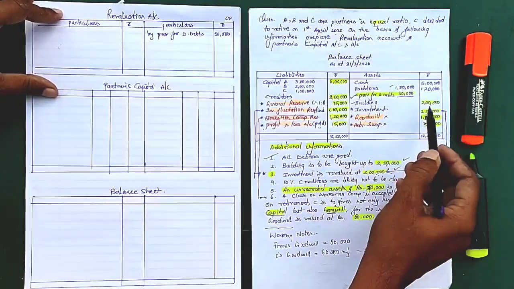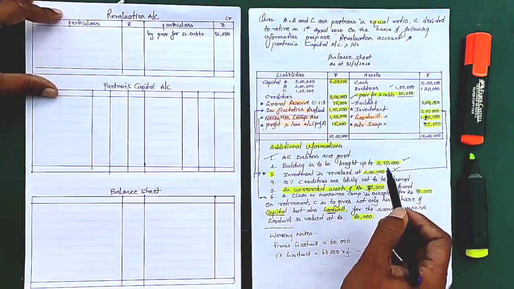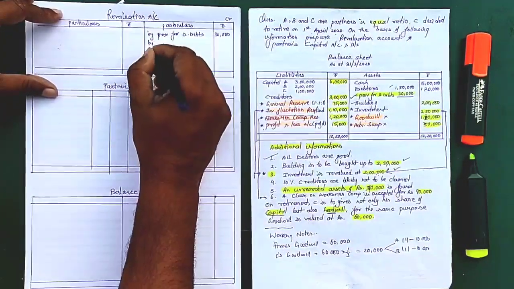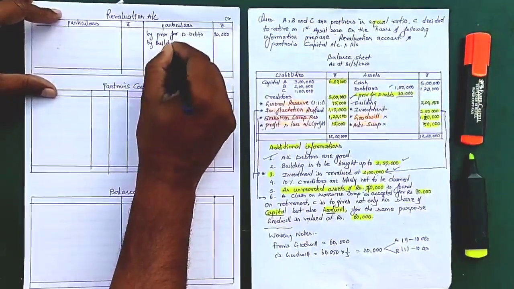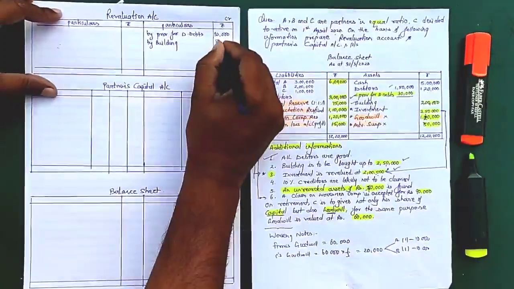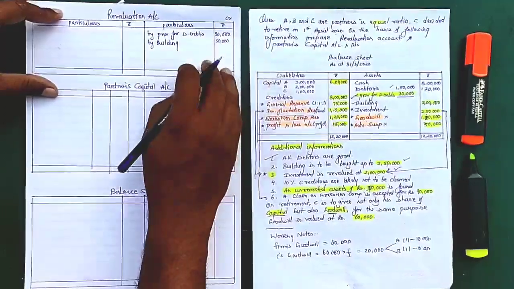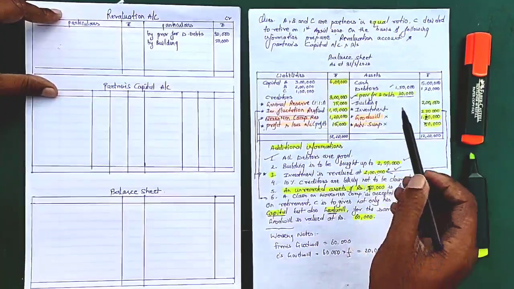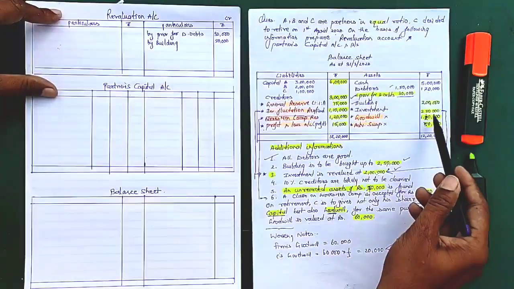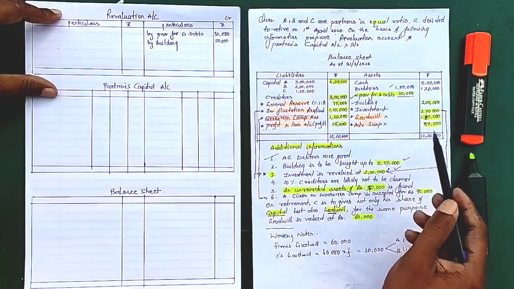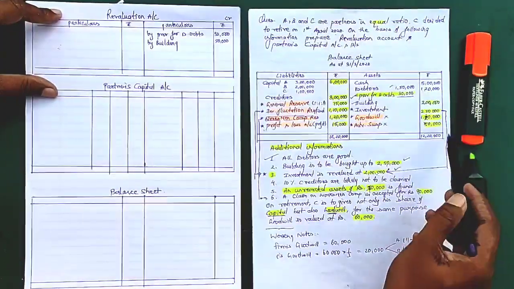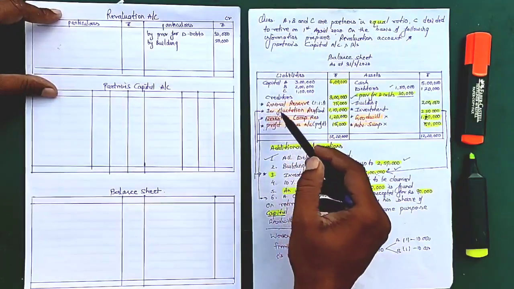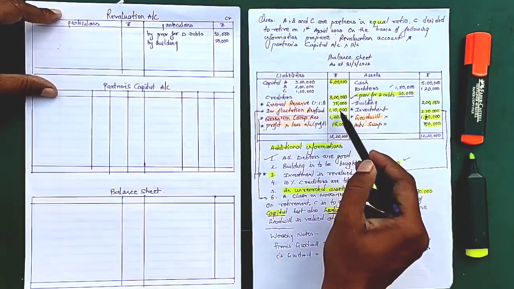So here you see that building is of 2 lakh and now its new cost is 2,50,000. So there is an increment or appreciation of 50,000. So here I'll write by building, and this appreciation is 50,000. Next, investment is revalued at 2 lakh. Now here investment is 2,50,000 and investment is revalued at 2 lakh. So 2,50,000 and 2 lakh means there is a loss of 50,000, but doesn't matter. To recover this kind of loss, we have created investment fluctuation reserve fund, that is of 1,10,000.